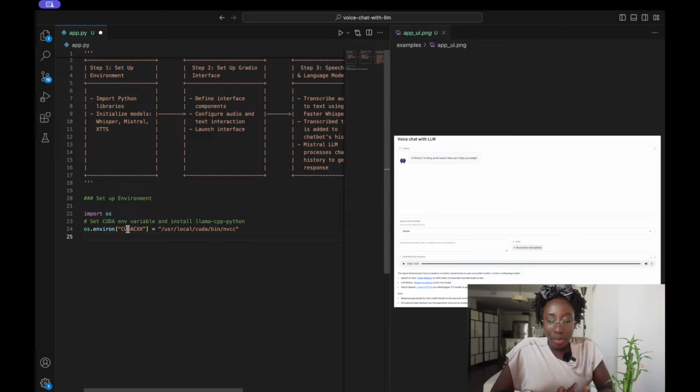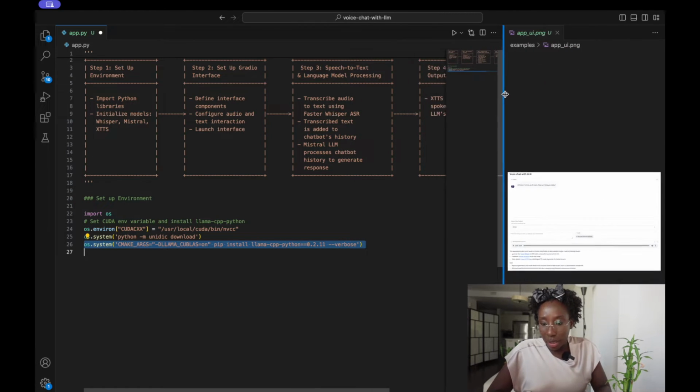So we set our CUDA environment variable, and then we would go ahead and install the library. Okay, so this line would install.